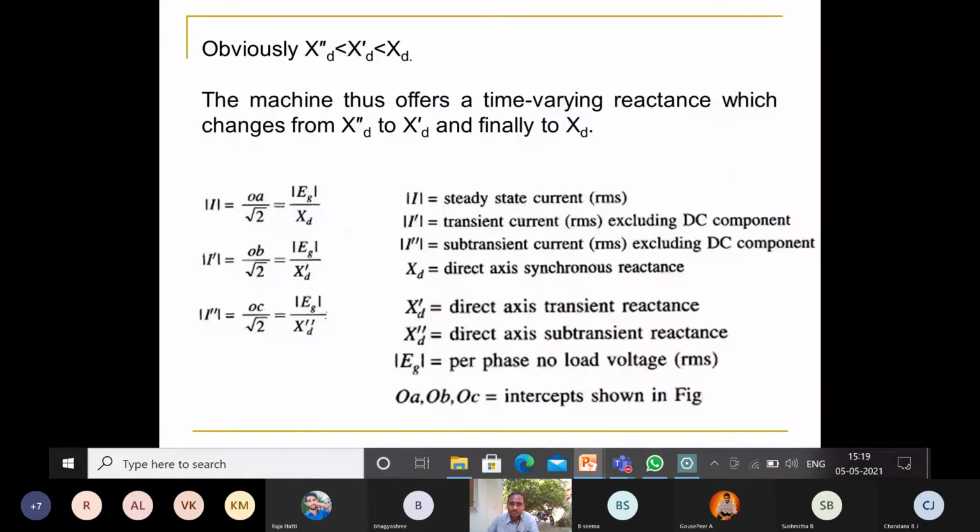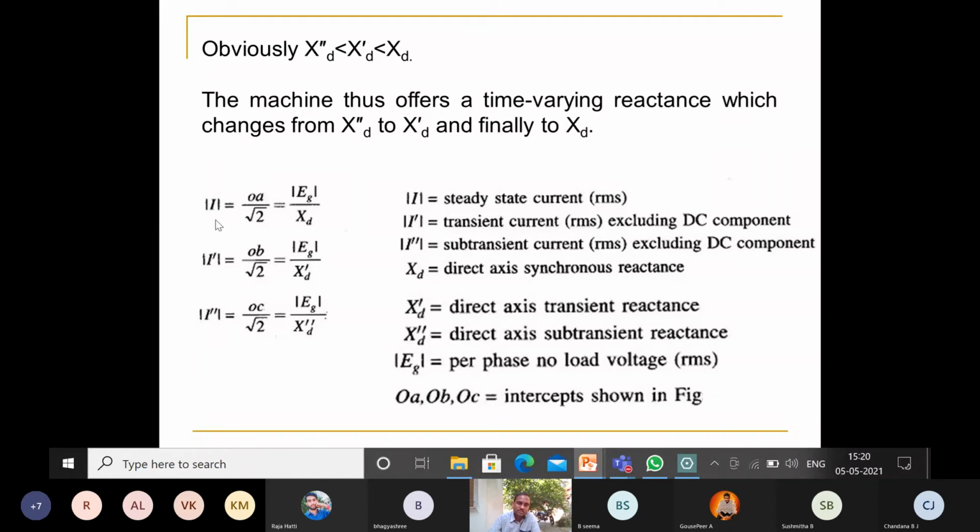Obviously, XD double dash is less than XD dash, and XD dash is again less than XD. The machine thus offers a time-varying reactance which changes from XD double dash to XD dash and finally comes to XD.